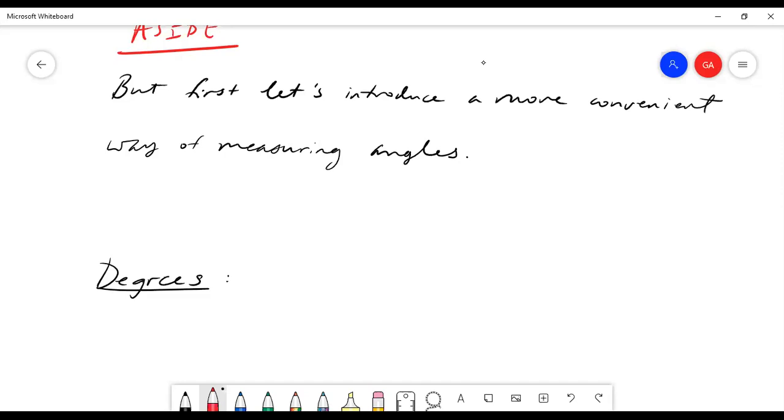Degrees. That's exactly right. The Babylonians saw that the sun travels 1 degree in the sky every day. And over the course of a year, the sun traverses the entire celestial sphere, and thereby going what they thought is 360 degrees. And so they defined 1/360th of a circle, just one little sliver of this, to be 1 degree.